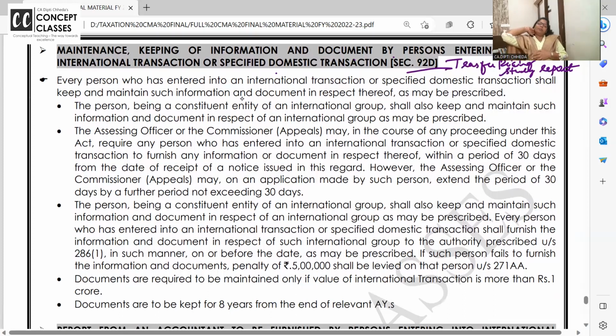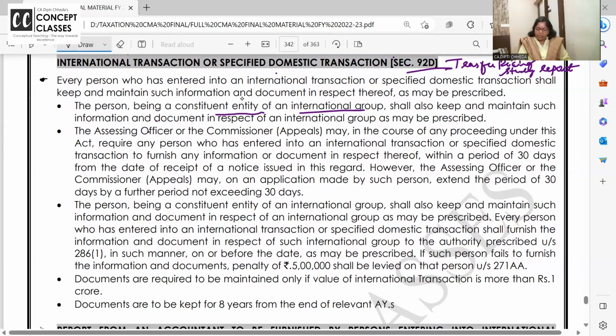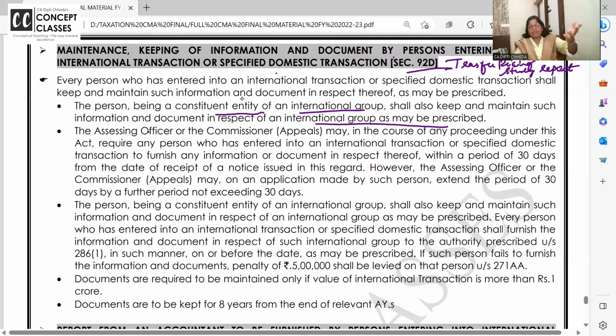You need to maintain proper documents related to transfer pricing transactions. Like the person being constituted an entity of an international group shall maintain information of, you're a part of associate enterprise, can be more than one also. So who is the head office, who are the branches, who are sharing all the details.